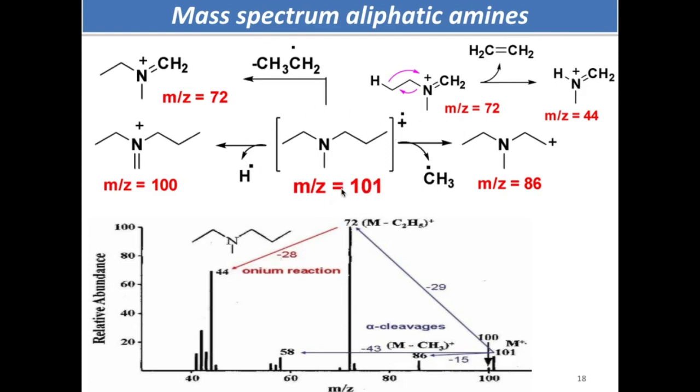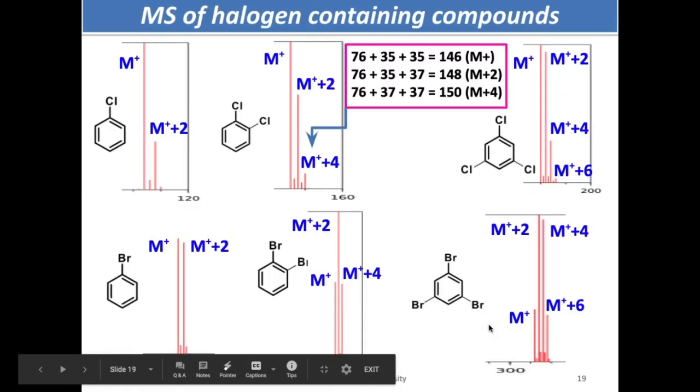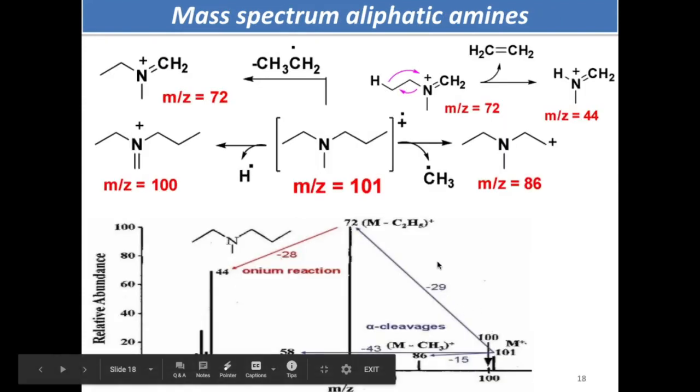This is the compound you have here. Its molecular weight is 101. There is one nitrogen. So if you see one nitrogen in any compound, close your eyes, write molecular weight as odd. So this is at 101, and when one hydrogen is eliminated as a radical, you get a peak at 100.